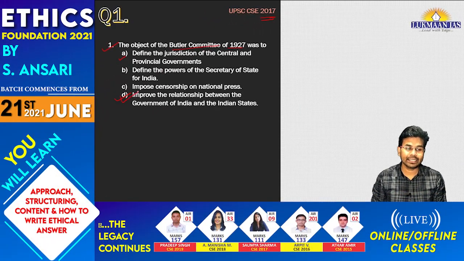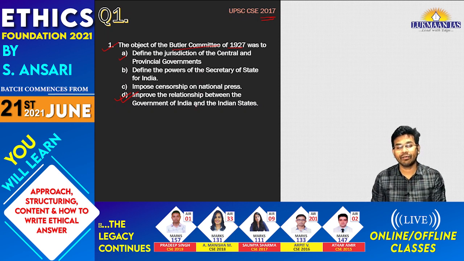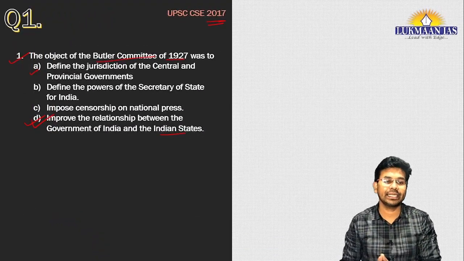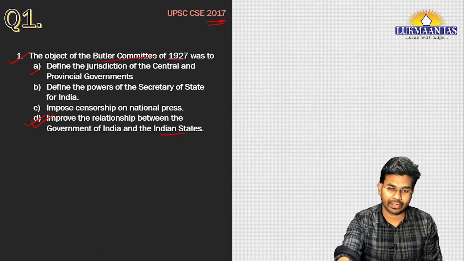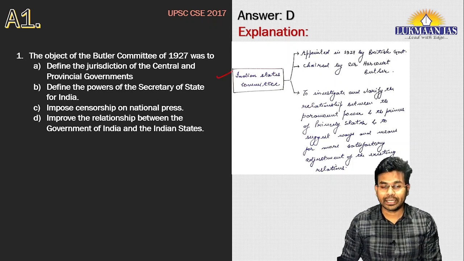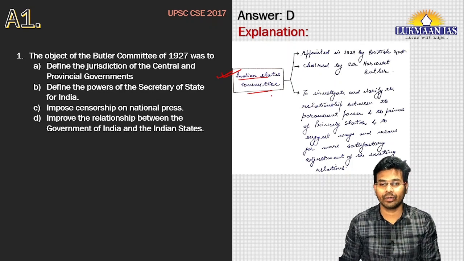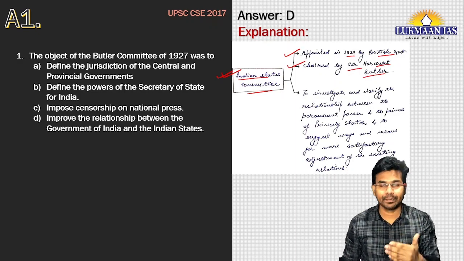So the correct answer for this question is option D. The Butler Committee was appointed to improve the relationship between the government of India during the British Raj and the Indian princely states. Now let us see some details related to the Butler Committee of 1927. It was officially known as the Indian States Committee. It was appointed in 1927 by the British government, and it was chaired by Sir Harcourt Butler, and that's why it was popularly known as the Butler Committee.